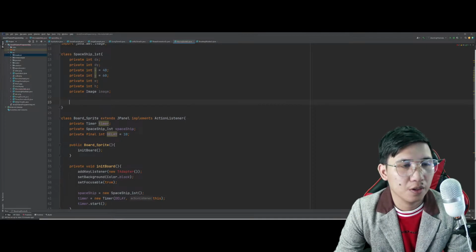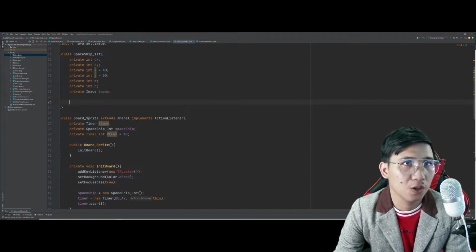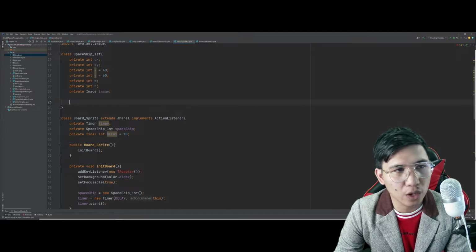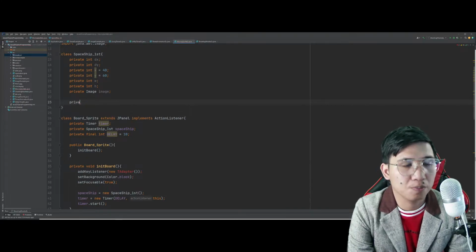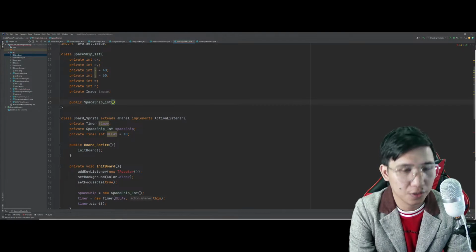Ayan. So, please, kailangan nyo itong masundan ha, kasi magpapakita to sa mga activities ninyo. Yan. So, we have private image. We didn't actually try to implement or inherit some particular stuff.